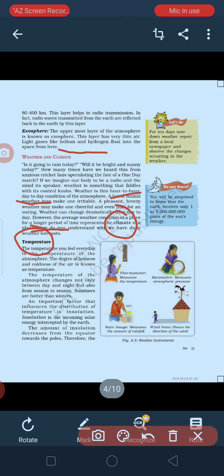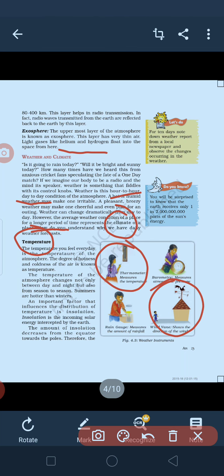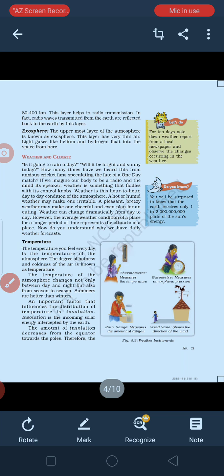You can see over here, maybe it's cold, maybe it's airy. Okay, so what is this? This is all due to change in temperature from time to time. It is also known as insolation.